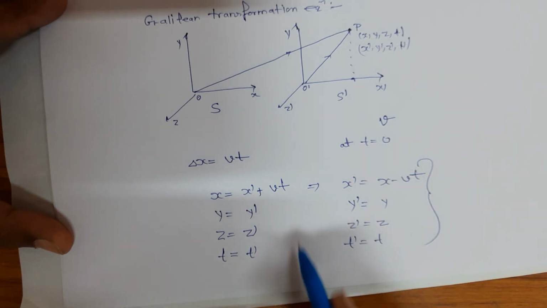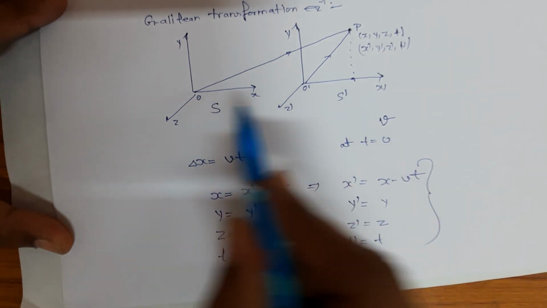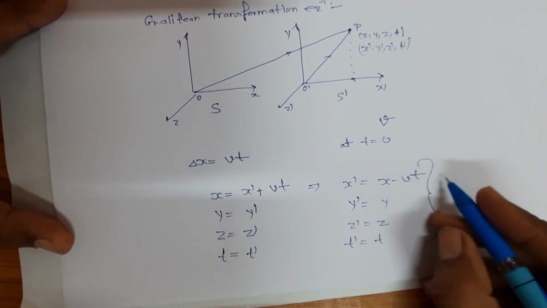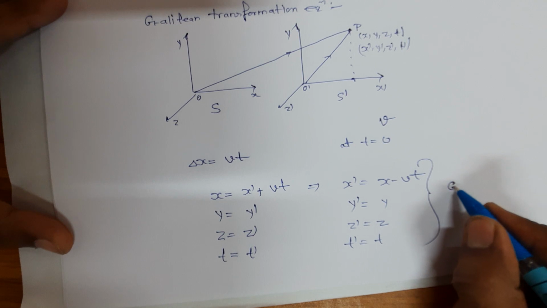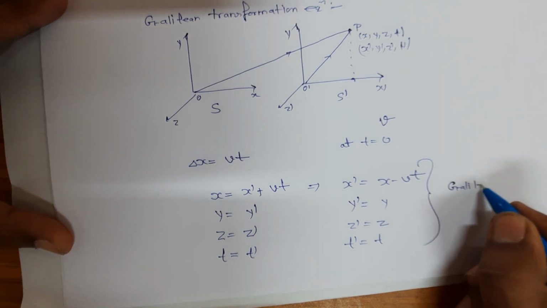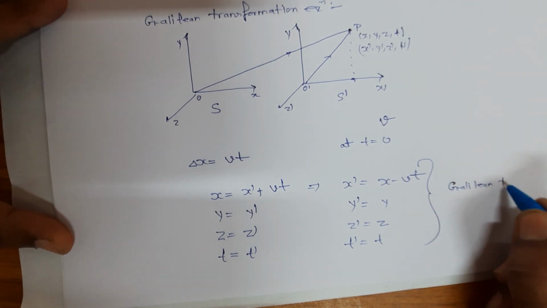So these equations relate the observations of these two frames of reference, and are known as the Galilean transformation equations.